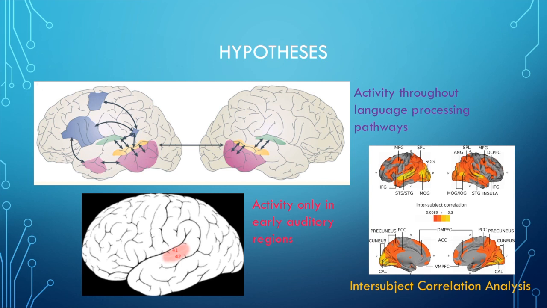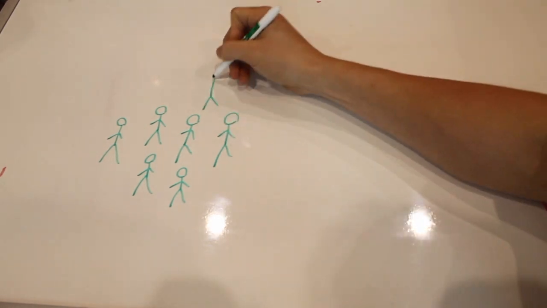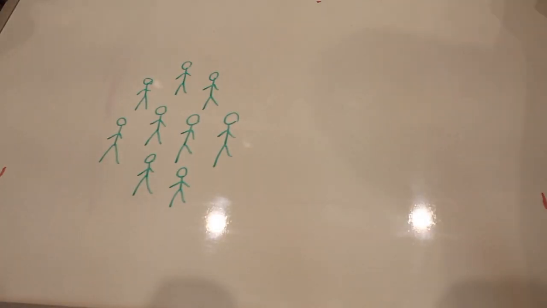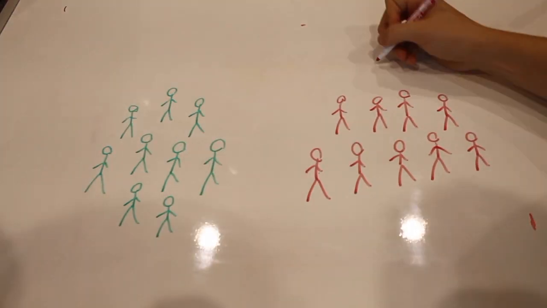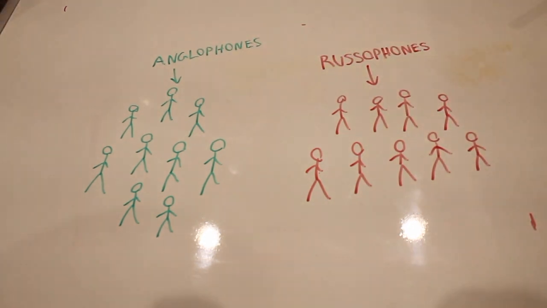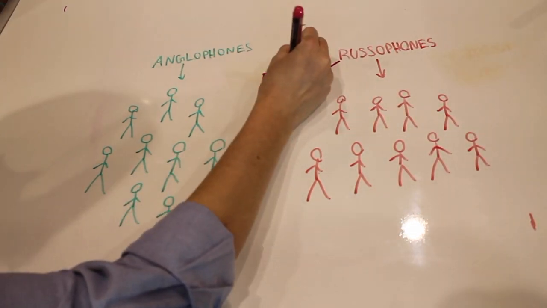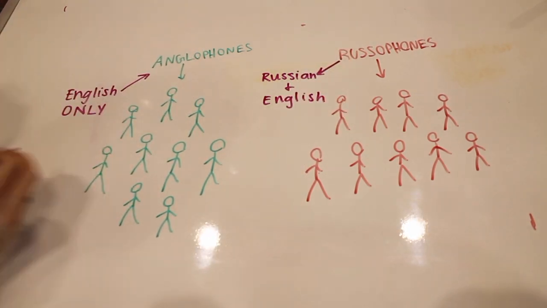This study used intersubject correlation analysis and therefore bypassed the need to specify a prior response model by using one subject's brain response as a model for the response to the same content in other subjects. In order to test these hypotheses, researchers needed to gather two groups of subjects that speak different languages. They accumulated 9 native Russian-speaking individuals and 9 native English-speaking individuals. In this experiment, they were referred to as Russophones and Anglophones respectively. However, all Russophone subjects could also understand English, but all Anglophone subjects could not understand Russian.